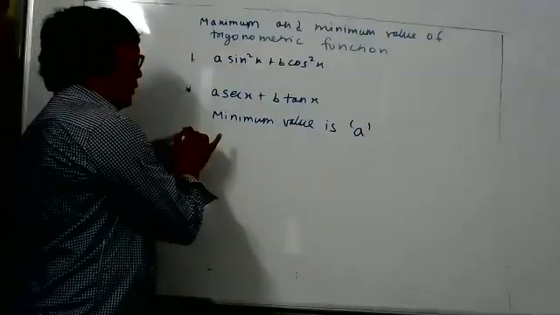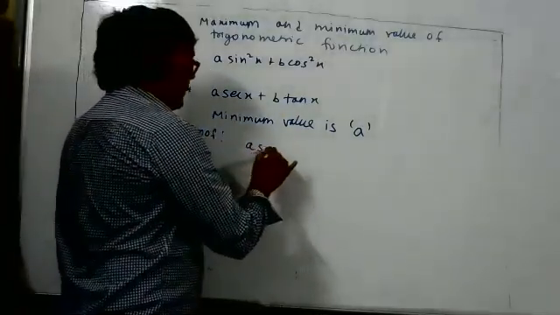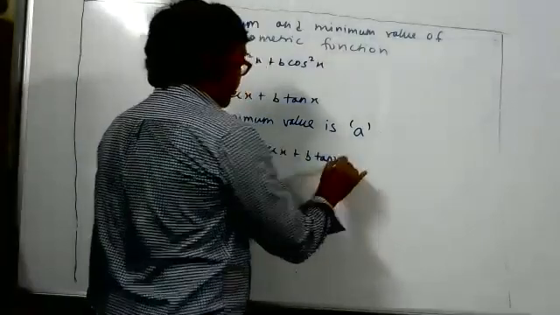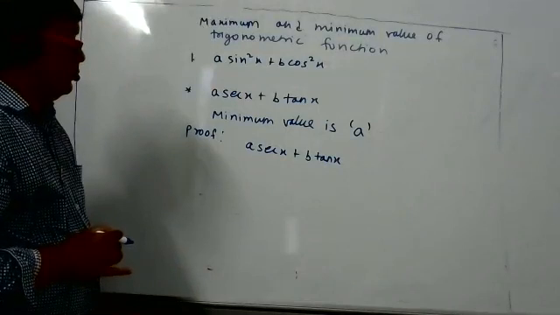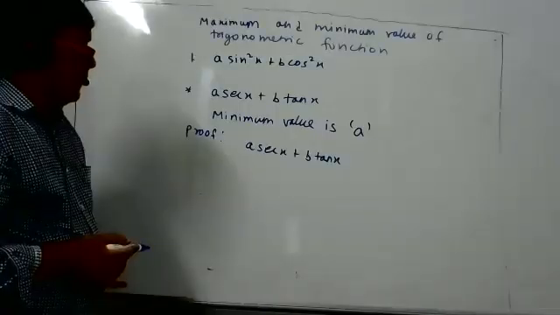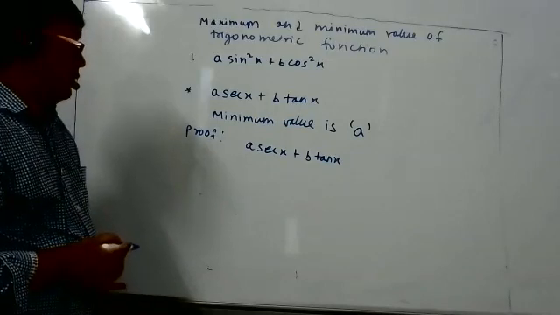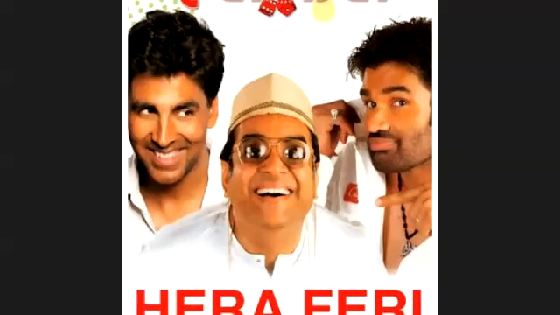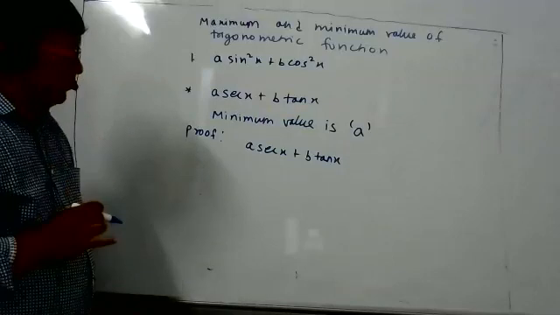How is it? Proof. A secant x plus B tan x. There's no condition over here, like A greater than B? No, the coefficient of A secant x only will be minimum. Okay, but how to do this one? That is a problem now. Sin by cos, 1 by cos x. That way. And sin by